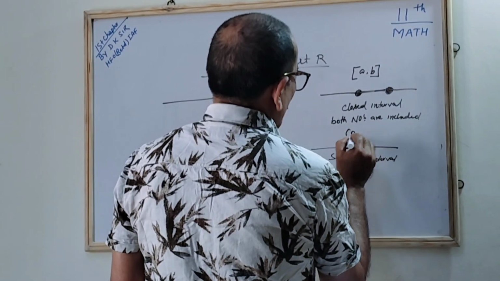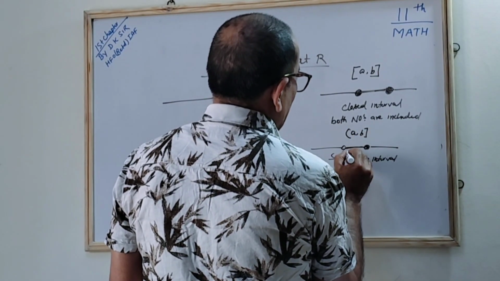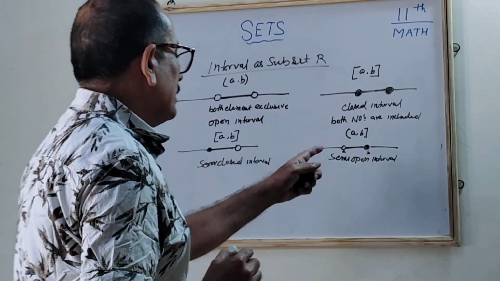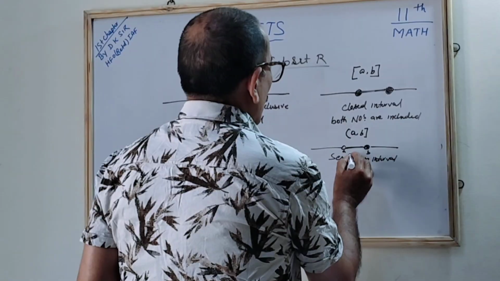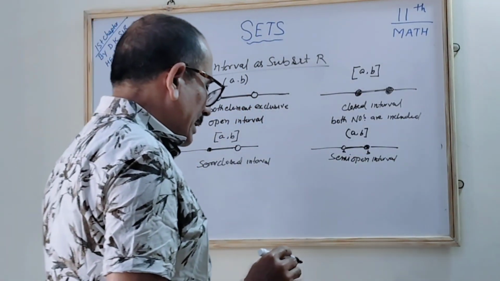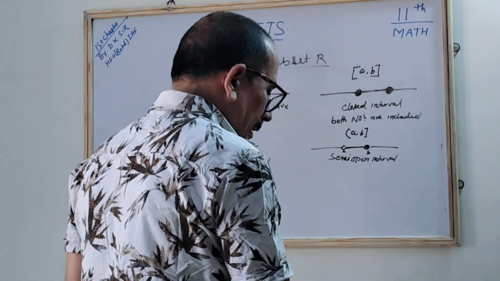A is open and B is closed. Can you see that this is A, this is B. A is open and B is closed, so it is called the semi-open interval, correct? The semi-open and semi-closed are the different types of intervals, correct?